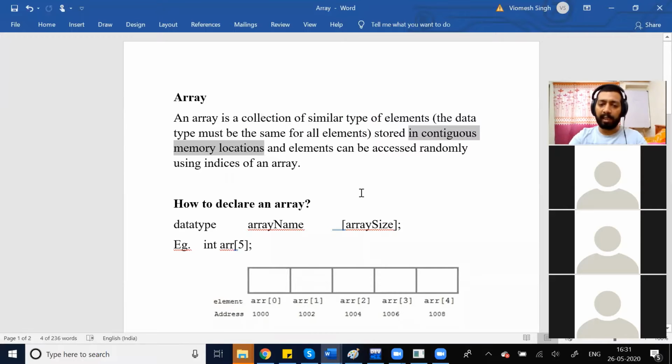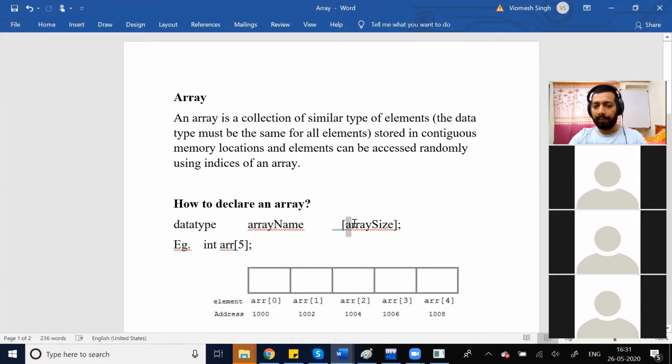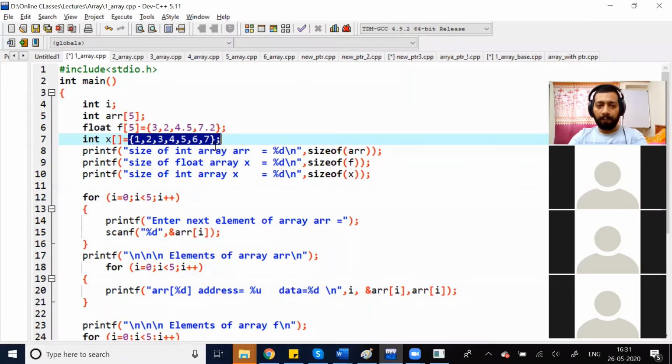Now, how can we declare it? This way. First, we declare the data type, then name of the array, and then size. Now, in this declaration, you can see I am not giving the size. Size, it can take from the initialization of the definition also. So, size, it will take from here. Is it fine? Yes, sir.